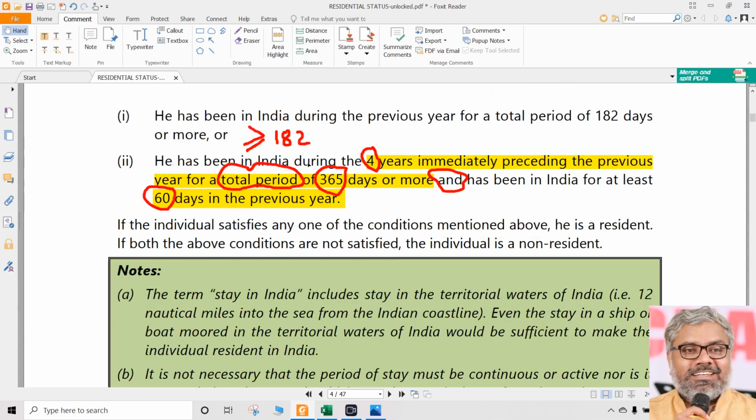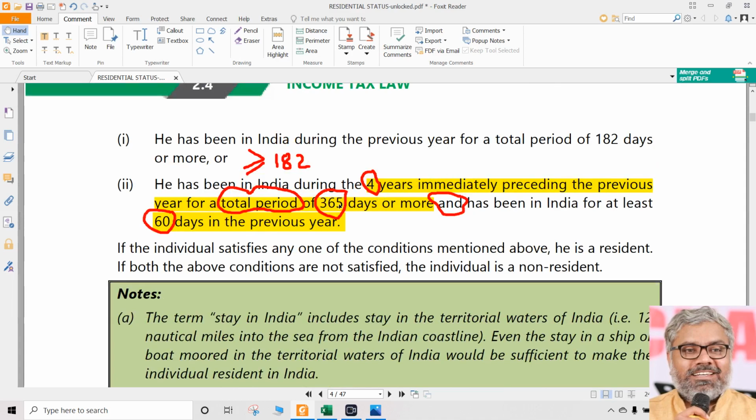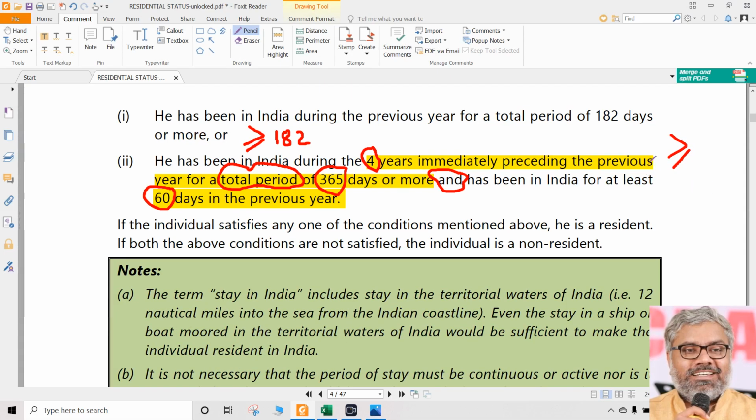as resident. So here if you observe, this 182, 365, 60, all of them are talking about greater than or equal to. It's not just the number we are talking. Greater than or equal to 182 days, greater than or equal to 365 also, and greater than or equal to 60 also. So in all the three cases it is going to be used as greater than or equal to. But the way or the place where we are checking is not the same.